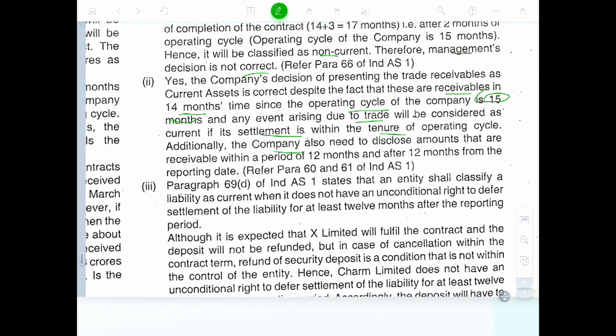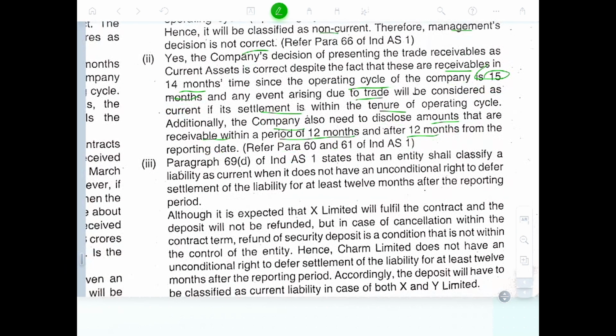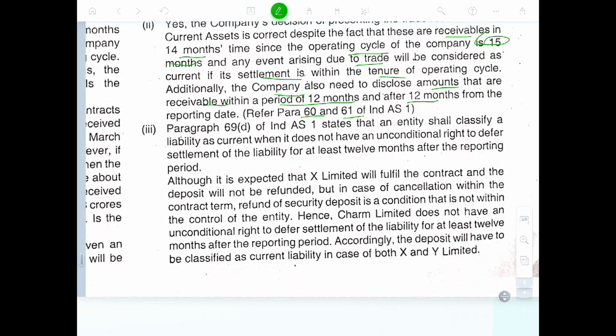Additionally, companies also need to disclose the amount that is receivable within the period of 12 months and after 12 months from the reporting period. Para 69 of Ind AS 1.